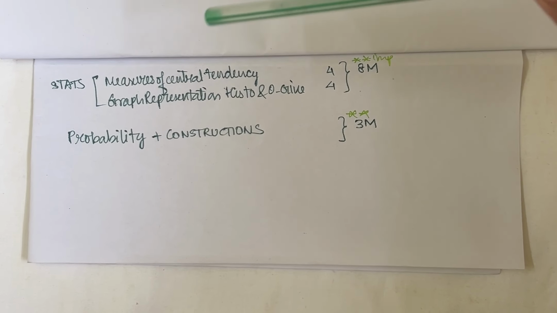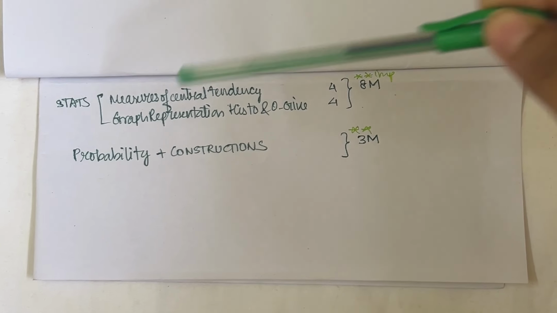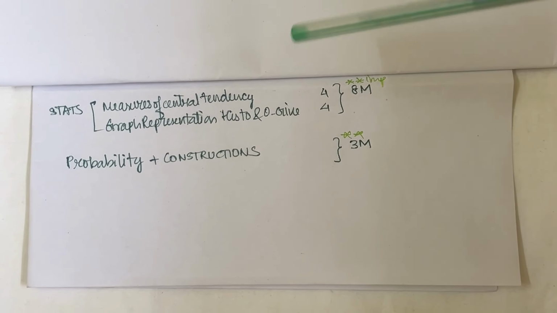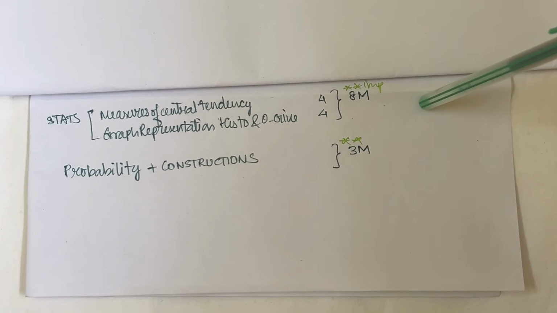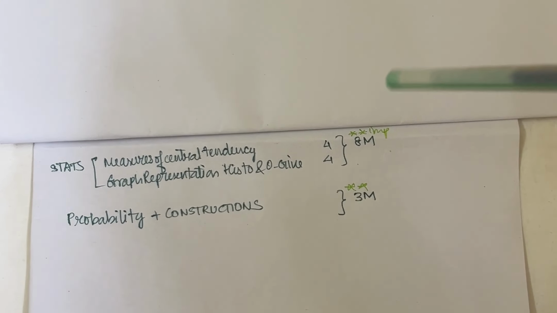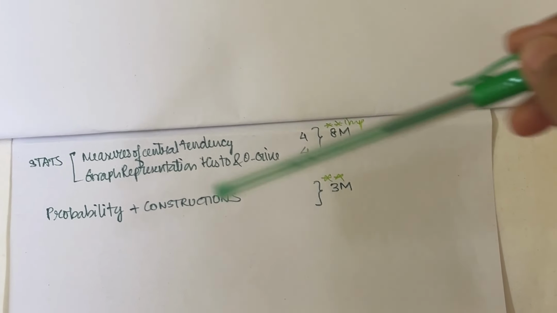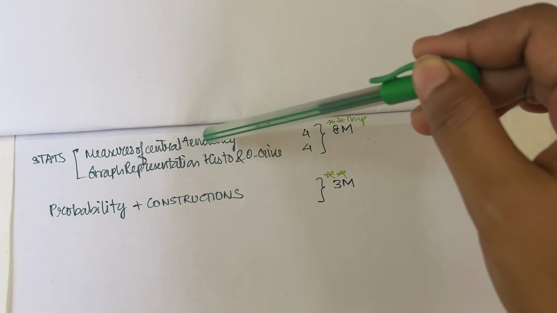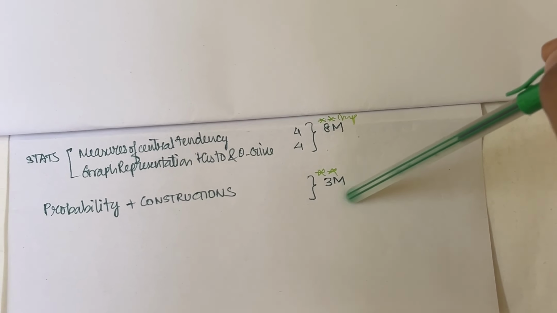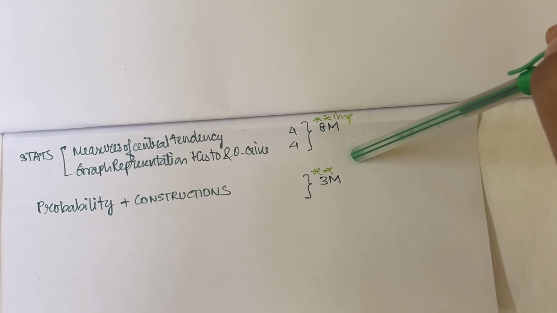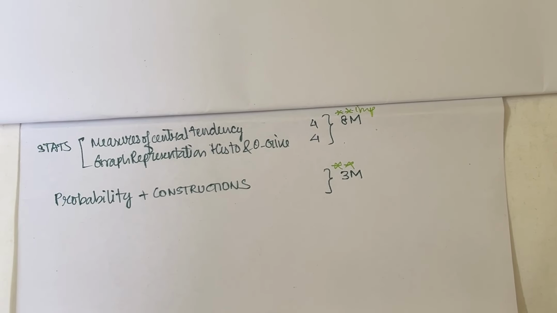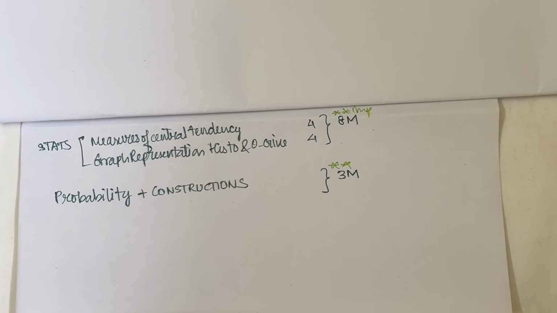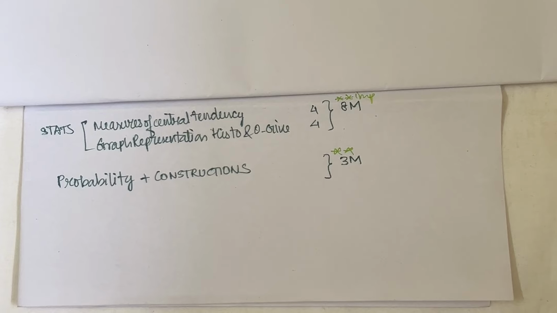Now statistics: measures of central tendency has 4, graphical representation, histogram and ogive, is 4, total 8 marks. This you can also keep in your weighted chapters. Practice all of the chapters stated above along with statistics, probability and construction, which is also 3 marks. So definitely do the chapters that were discussed today. Keep those chapters I have discussed as the most weighted chapters.